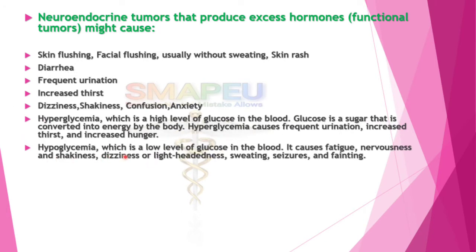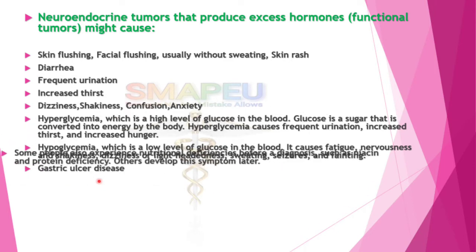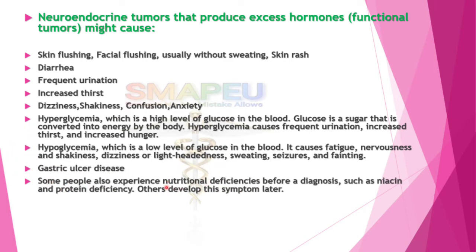Hypoglycemia, which is a low level of glucose in the blood, causes fatigue, nervousness, shakiness, dizziness or lightheadedness, sweating, seizures, and fainting. Gastric ulcer disease. Some people also experience nutritional deficiency before a diagnosis, such as niacin and protein deficiency. Others develop these symptoms later.